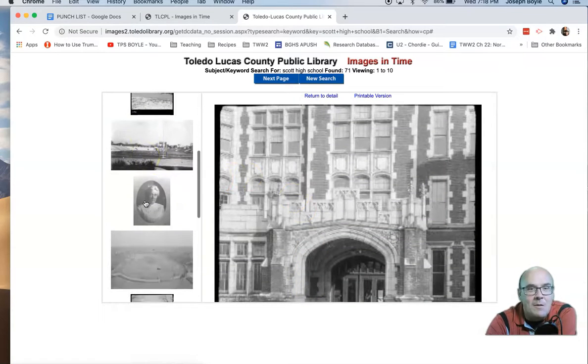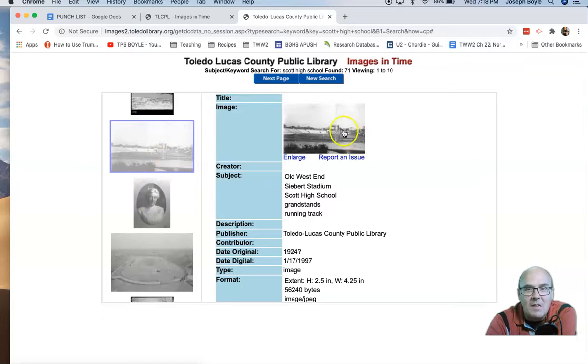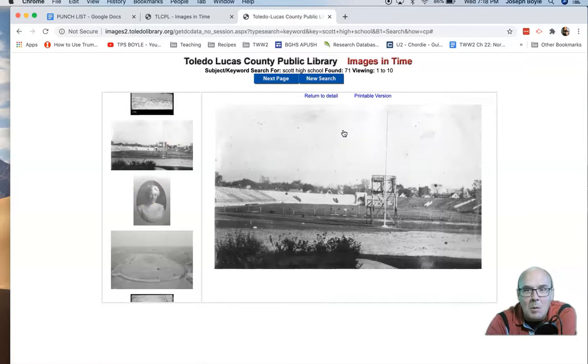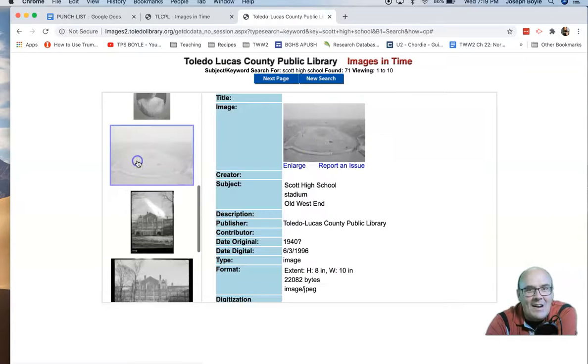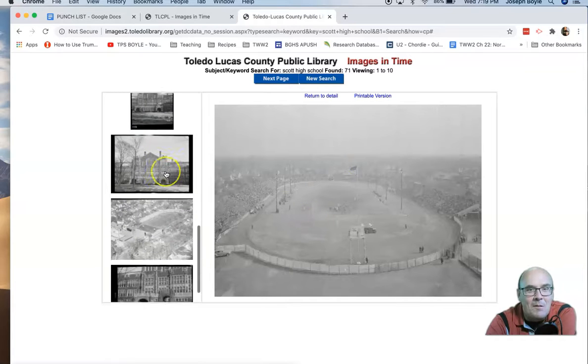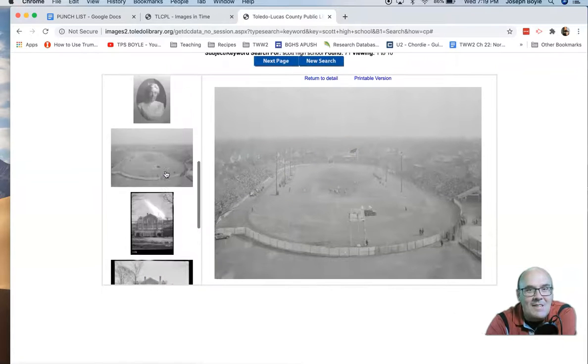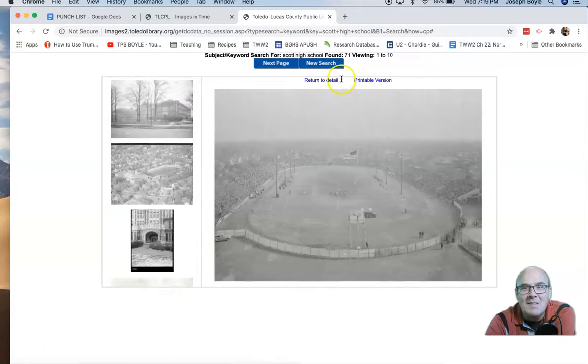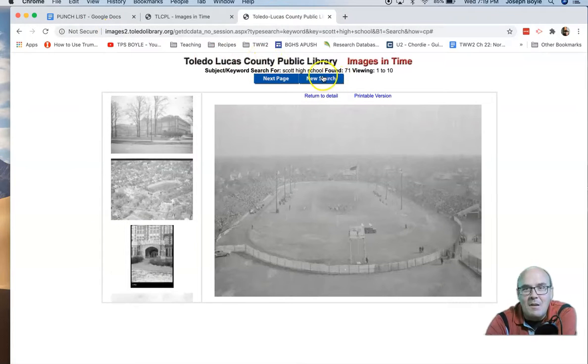So that's a few. Then we've got, here's a picture in the Scott Bowl, Siebert Stadium. You can see that big concrete arch out there. Scoreboard at this end. Here's another picture of Siebert Stadium. Really cool picture. Looking from the school out to the end. Big crowd out there. Boy, those were the days. What I wouldn't give to be able to see that. And again, you can do this for just about anything.